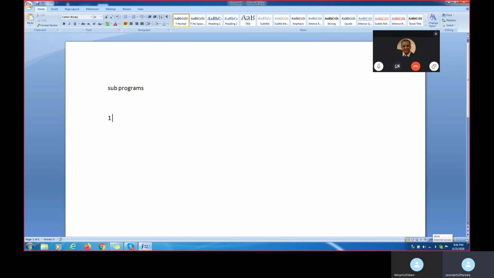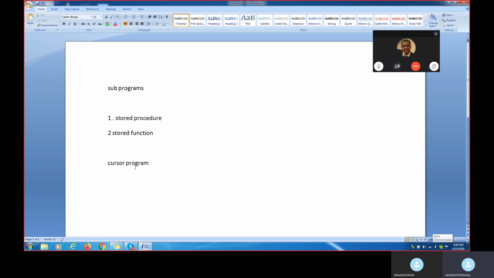Subprograms are divided into two types: stored procedure and stored function. Till now, whatever we are doing, we are writing a cursor program, but the drawback of a cursor is that we cannot save it, right? Now whenever we create a procedure, inside the procedure we write a cursor program.